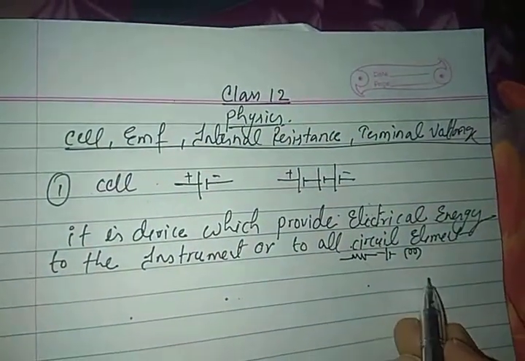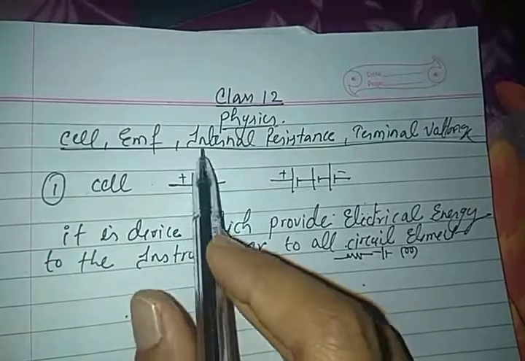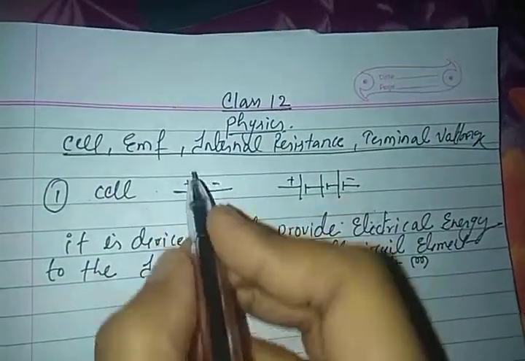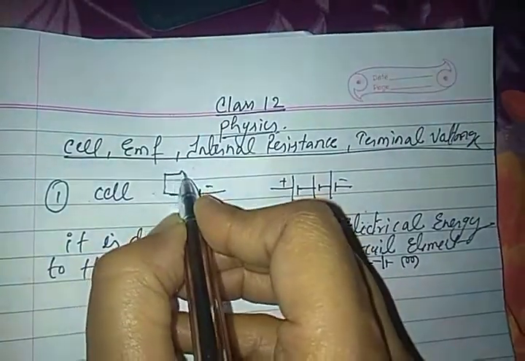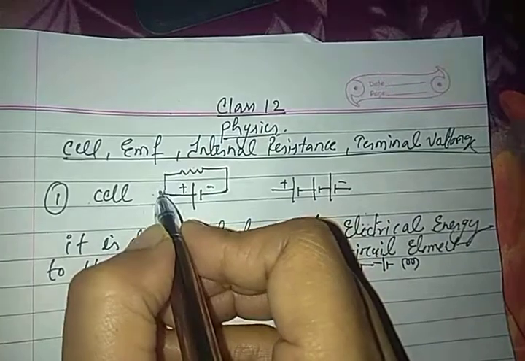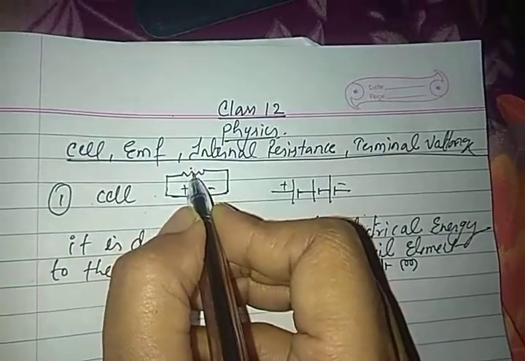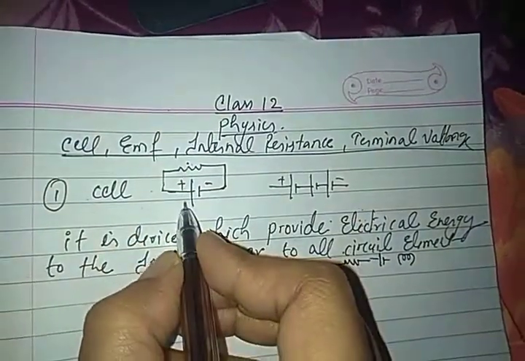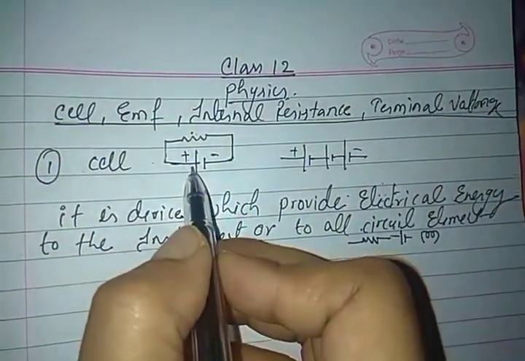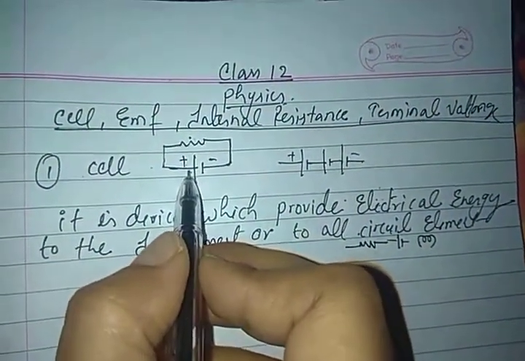There are many instruments, and on reaching them the electrons release their energy. If I have connected a resistor over here, then the cell will provide energy and this energy will go here. The electrons are moving in the form of energy. Electrons do not have any energy of their own; the cell is providing energy to the electron.